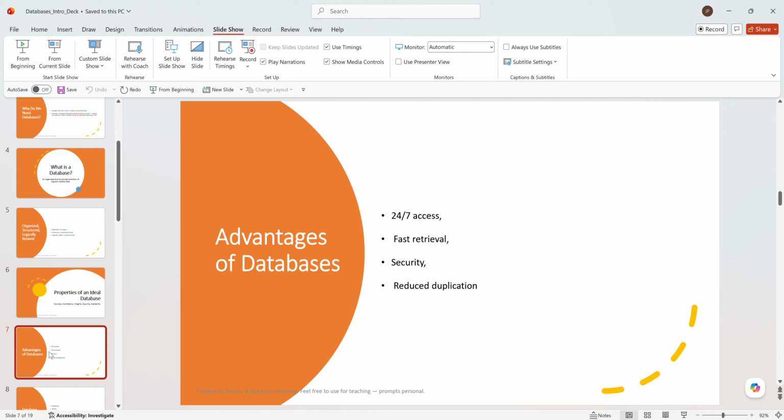Security, again, it is well secured. If we keep the PIN number and all secure, then nobody can easily log into the data. And obviously it reduces duplication. So these are the advantages of a database: it is easily accessible, fast retrieval, it is secured, and reduced duplication.